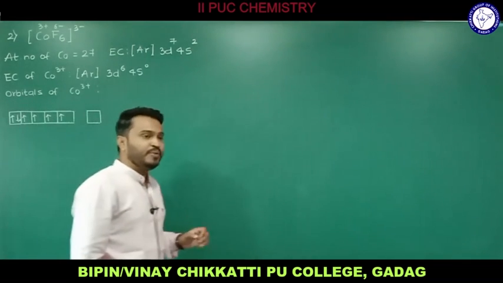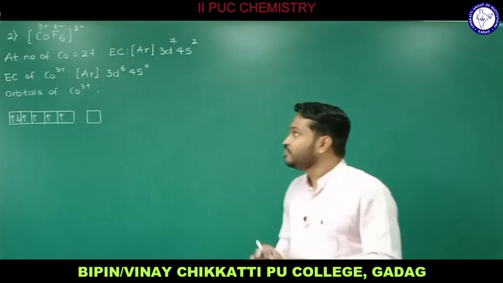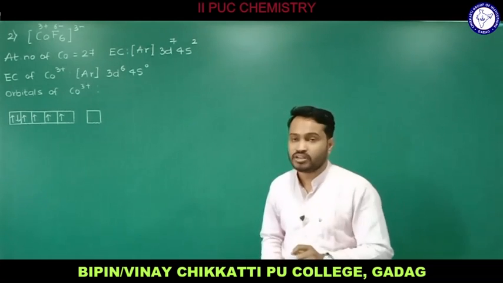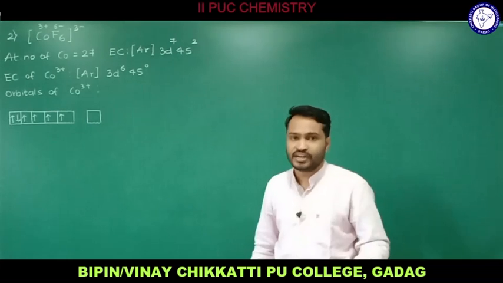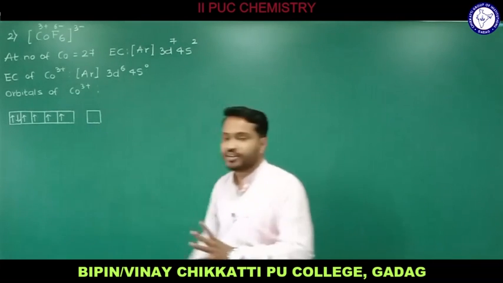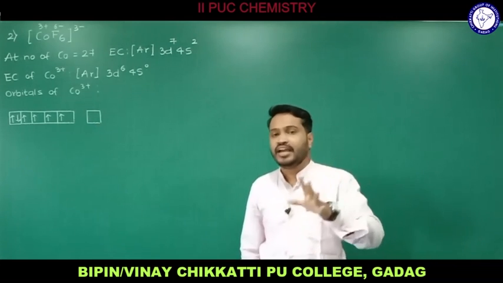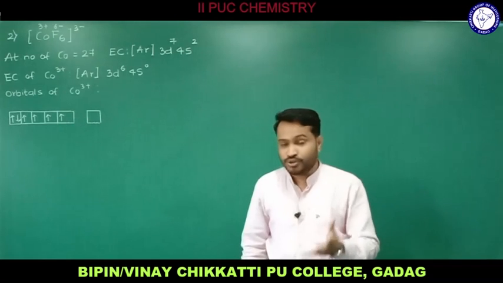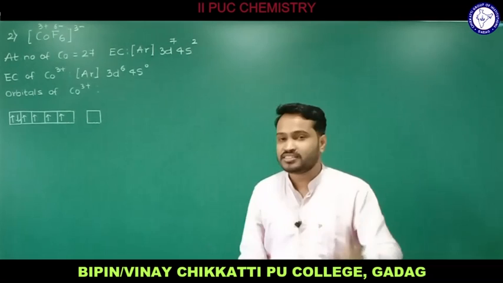The theory of VBT says that the number of vacant orbitals provided by the central metal atom should be the same as the coordination number. In this complex, the coordination number is 6. We need 6 vacant orbitals. We have only 1. We need 5 more. And one more factor is what kind of ligand we have. The ligand we have is fluorido, F minus. Do you know what kind of ligand it is, whether it is a strong ligand or a weak ligand? F minus is a weak ligand.